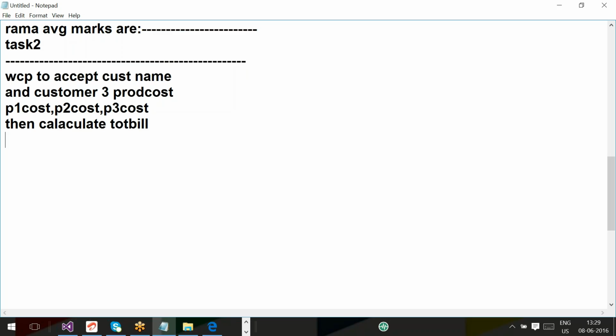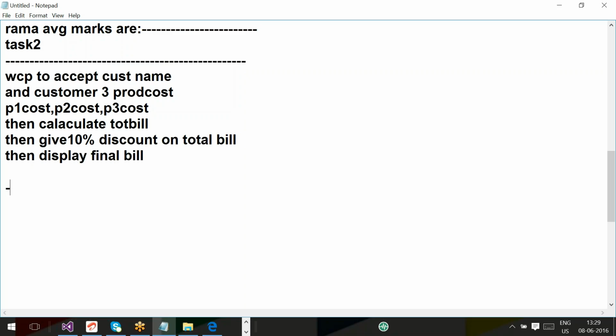First enter customer name Rama, enter P1 cost 1000, enter P2 cost 2000, enter P3 cost, like that. Calculate total bill, then give 10% discount on total bill, then display final bill.